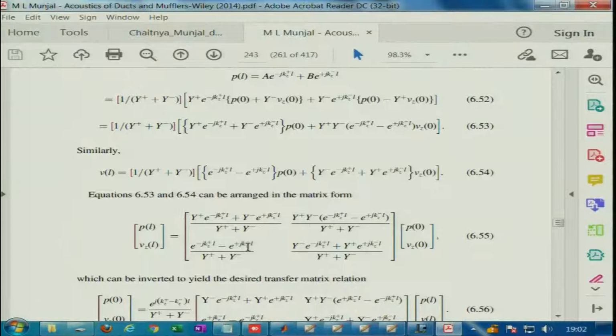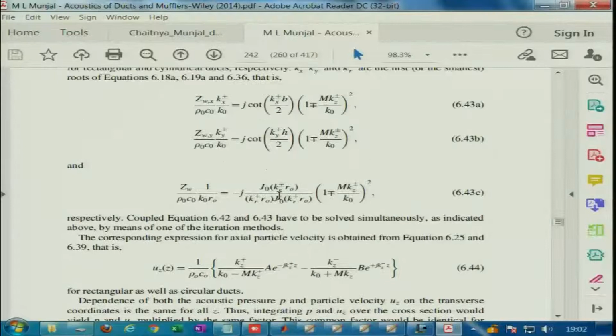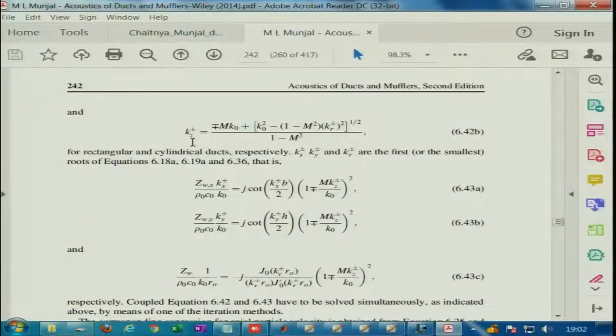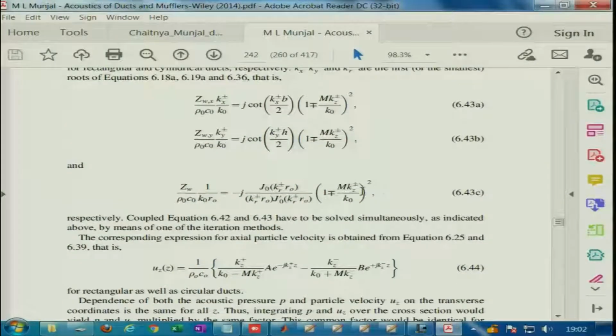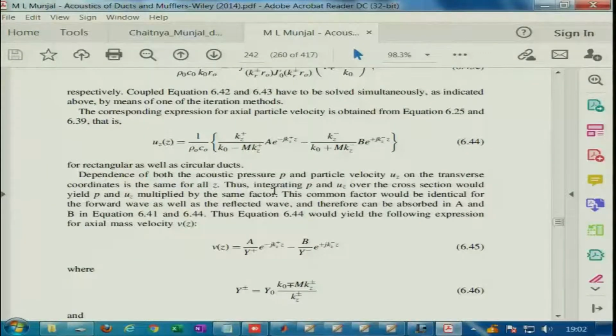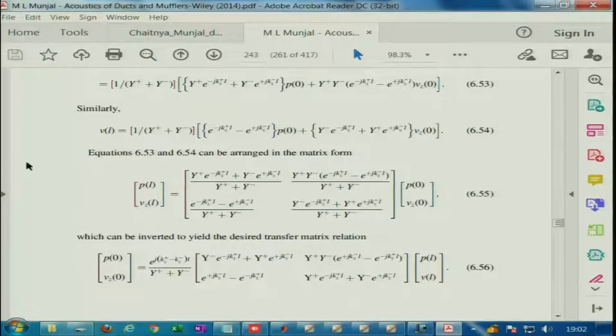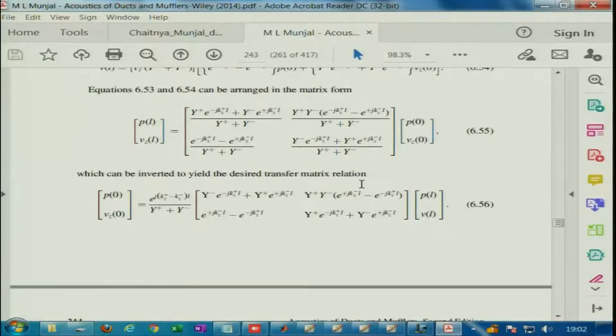So, the effect of all the information pertaining to the dissipative or the lined duct is stored already in Kz, which is related to Kr using the dispersion relation Kz squared plus Kr squared is equal to K naught squared. And Kr itself is found using this equation. So, you can just set M is equal to 0 and find out things. You can solve for Kr, and then you can find out Kz is root over K naught squared minus Kr squared, to get the transfer matrix for an infinite length duct, not assuming any reflections.